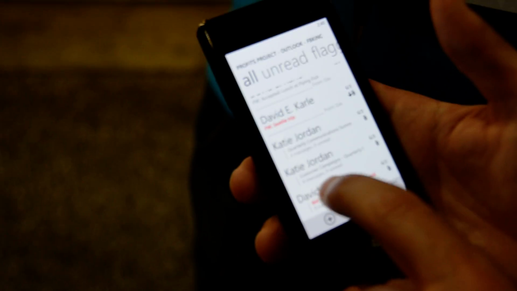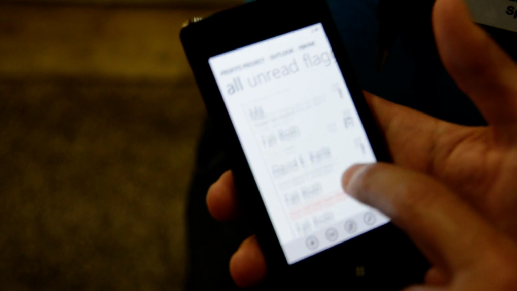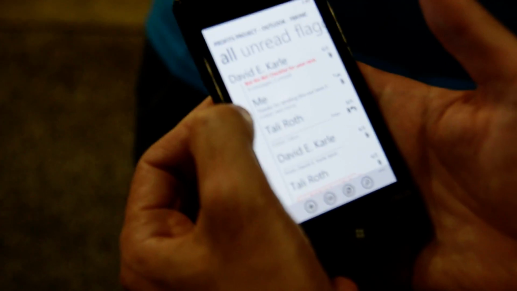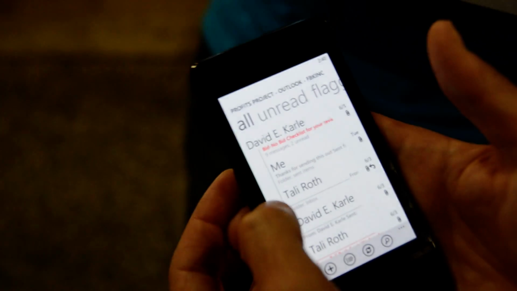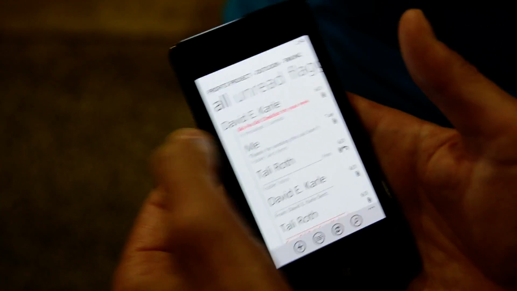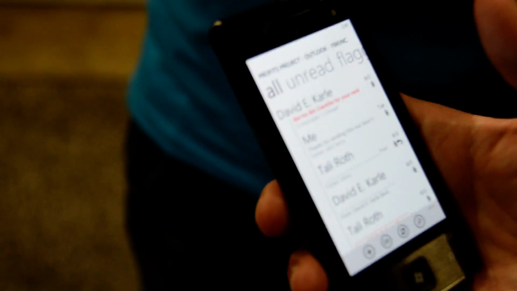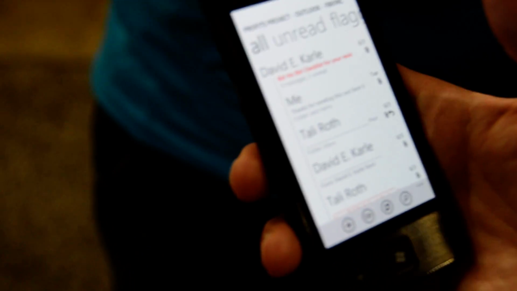But some of the other things that we have done here is that, see for example here, that in this thread of the conversation, I have the me, which is my reply, but I also have this email from Tally Roth that is actually in my inbox, not in this folder that I'm in right now. This means that we are not doing what everybody else is doing, which is just grouping by subject. We're in fact using the conversation ID from the Exchange server. So things that are a real conversation are going to keep being here, regardless whether they are coming from one folder or another. So those are some of the things that we're doing here as well.